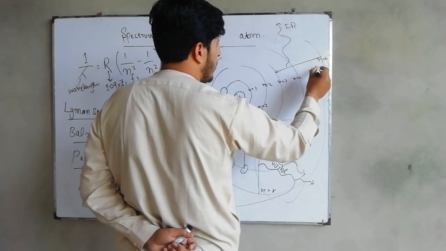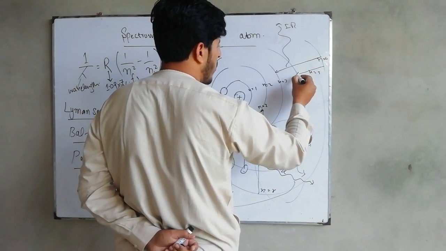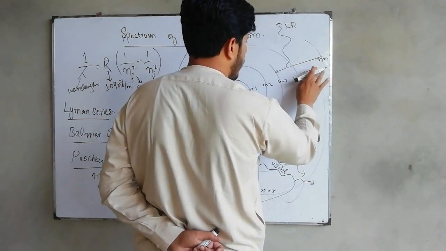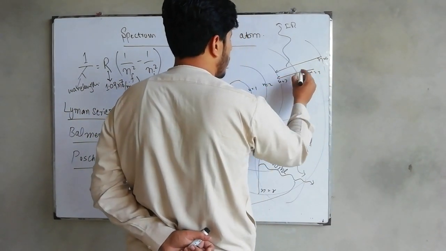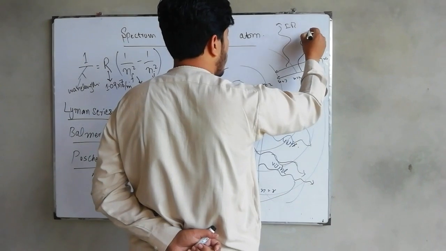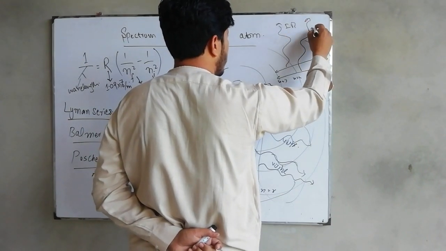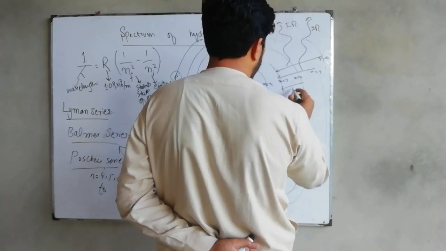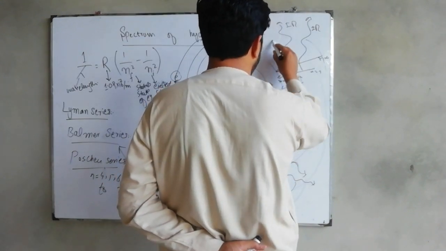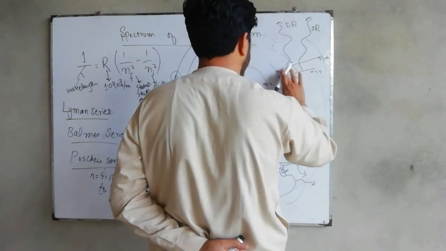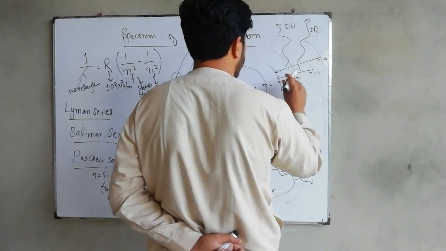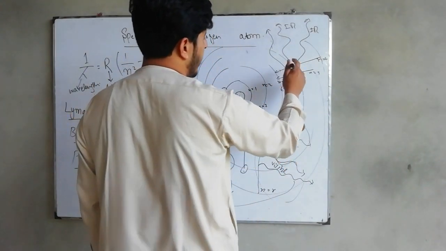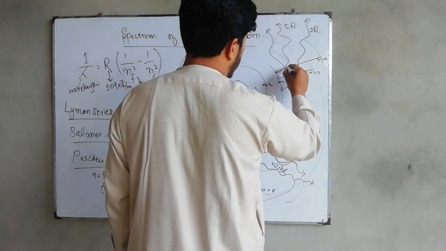Again, if the transition is from n equal to 6 to n equal to 4, or from n equal to 5 to n equal to 3, you will again get light, and that light will have greater wavelength than that of the infrared one. Then from n equal to 4 to n equal to 3, again you will see the infrared part. And why are you seeing a little bit of difference in the wavelength?